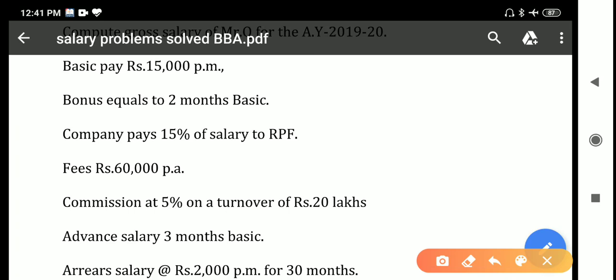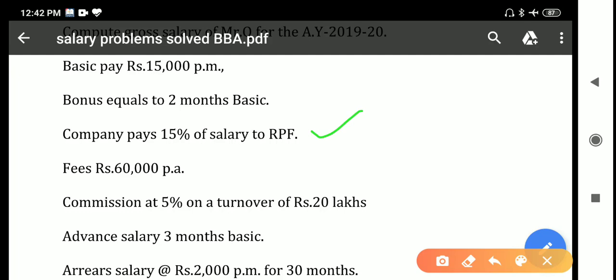Next, company contribution. Company pays 15% of salary to RPF, recognized provident fund. How is it taxable?